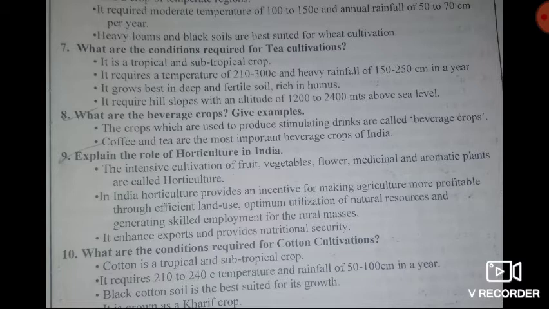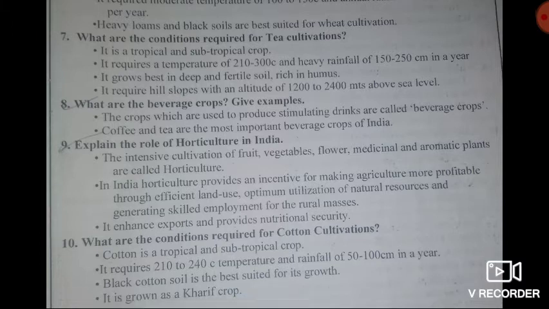Then third point, it grows best in deep and fertile soil rich in humus. And the last point, it requires hill slopes with an altitude of 1200 to 2400 meters above sea level. So these are the conditions required for tea cultivation.